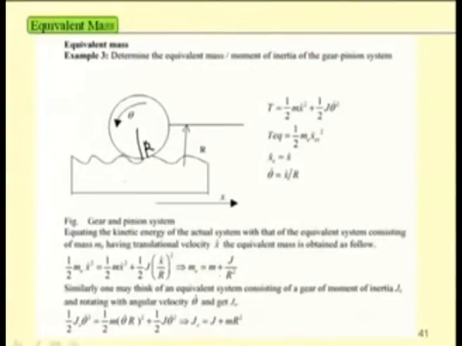Similarly, one can convert this whole system to an equivalent translatory system. In case of the equivalent translatory system, the mass is this. In case of an equivalent rotary system, one can find the inertia associated with the system. So, equivalent inertia equal to J plus m R square.